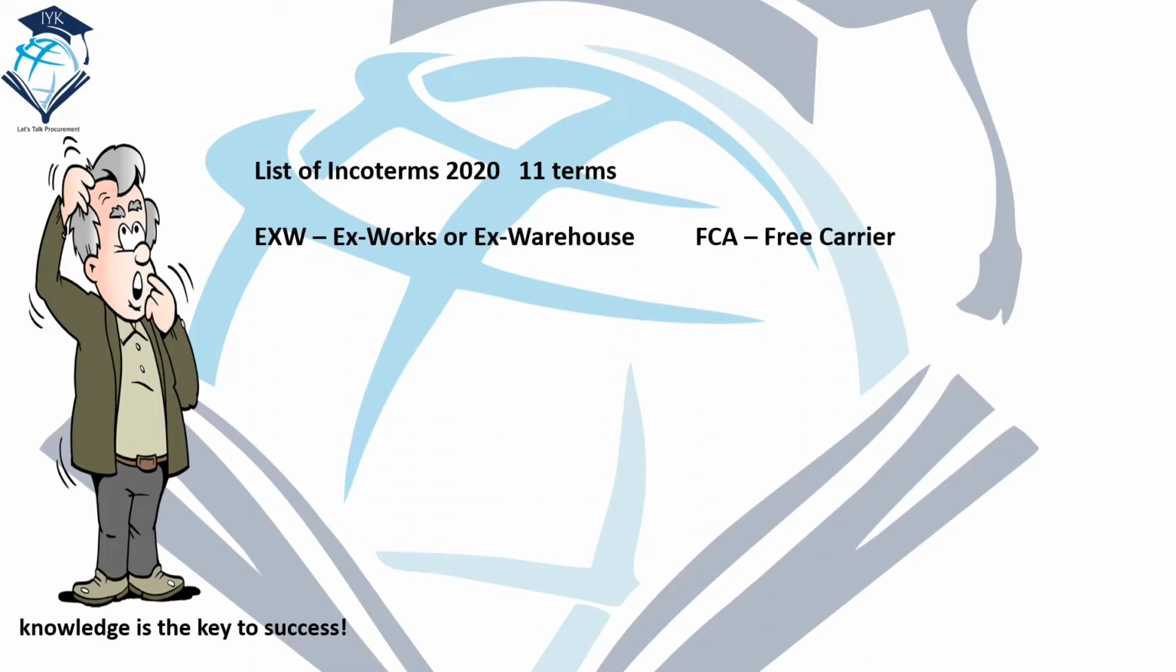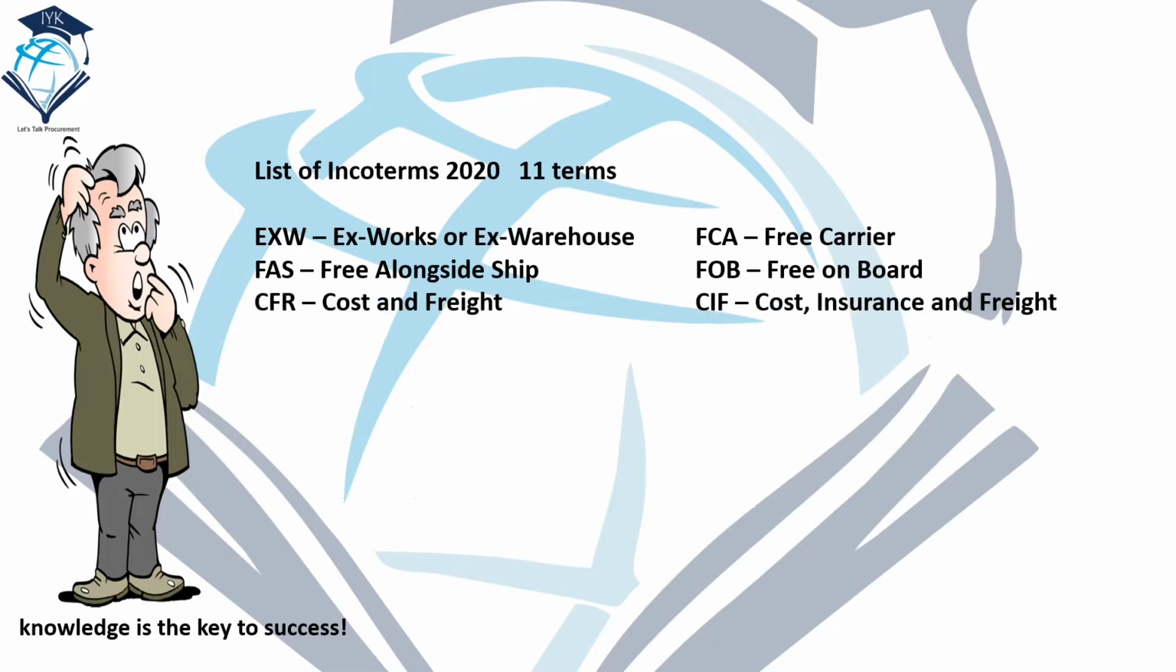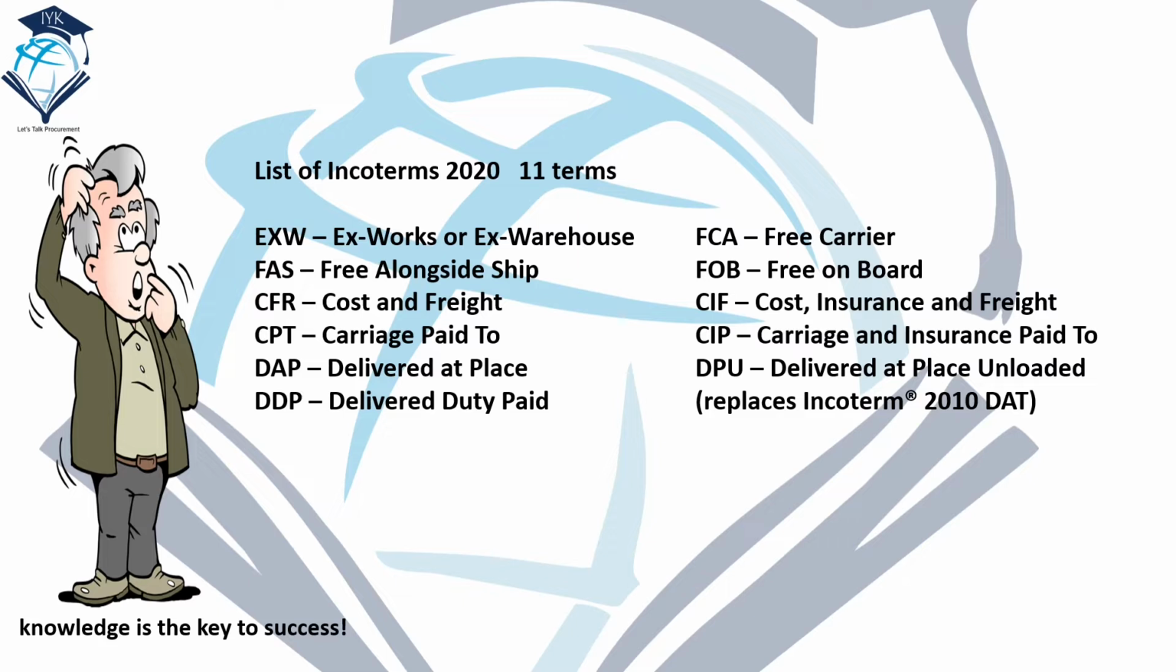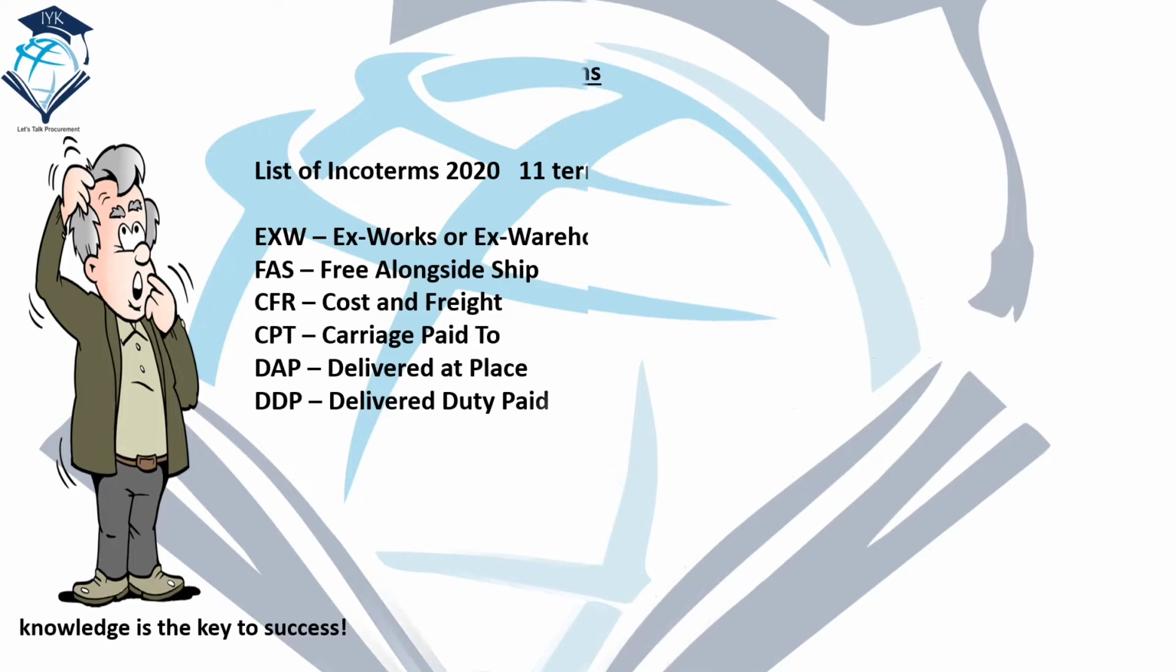EXW, also known as Ex Works; FCA, Free Carrier; FAS, Free Alongside Ship; FOB, Free On Board; CFR, Cost and Freight; CIF, Cost, Insurance and Freight; CPT, Carriage Paid To; CIP, Carriage and Insurance Paid To; DAP, Delivered At Place; DPU, which replaced DAT, Delivered At Place Unloaded; and DDP, Delivered Duty Paid.